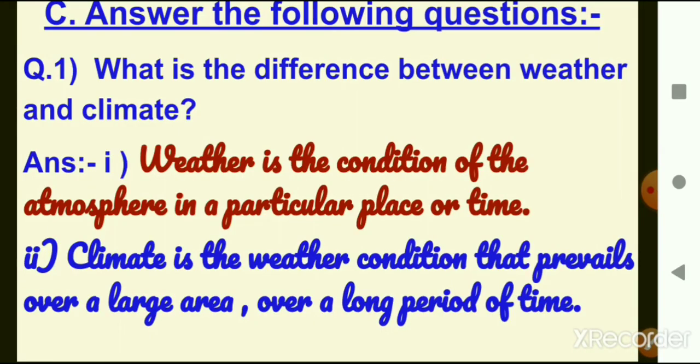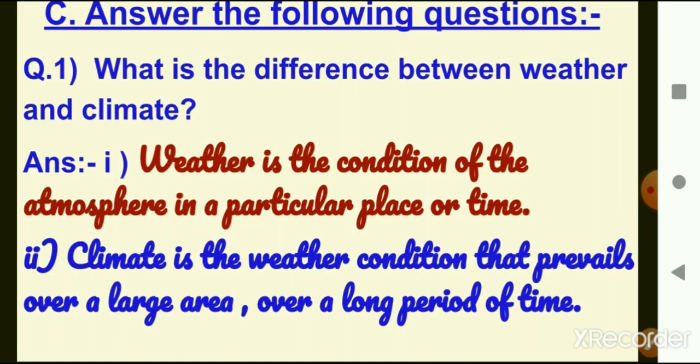Question C. Answer the following questions. Number 1. What is the difference between weather and climate? Answer. Point 1. Weather is the condition of the atmosphere in a particular place or time. Point 2.